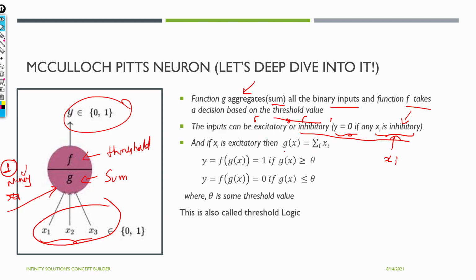Now mathematically, I wrote that g of x is the summation of all the inputs, and our output is f of g of x. It will be 1 when g of x is greater than or equal to the threshold, denoted by theta. Here we are considering equal to as well. And it will be 0 when g of x is less than the threshold. This is what the function f, the thresholding, does, and we get either 1 or 0 as output based on it. That's why it is called threshold logic.